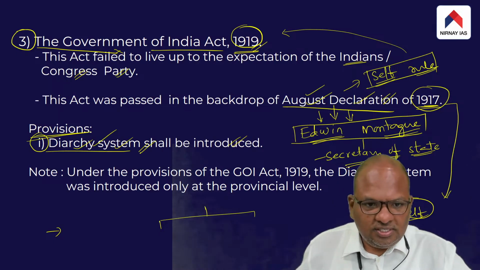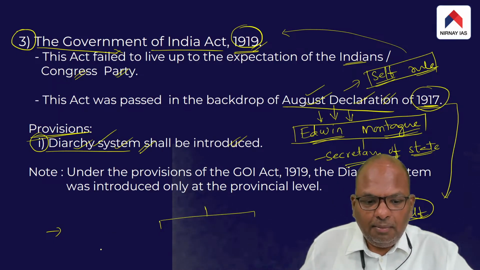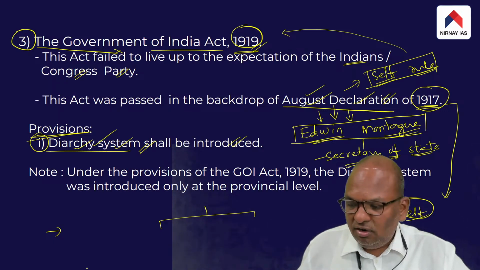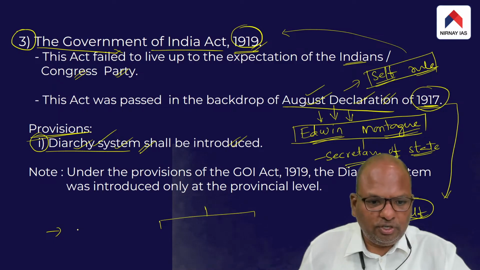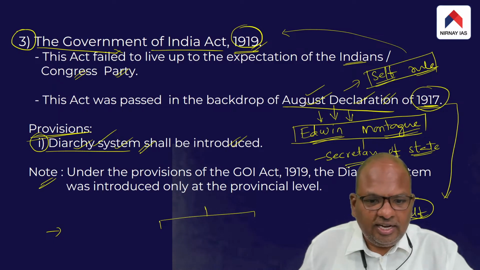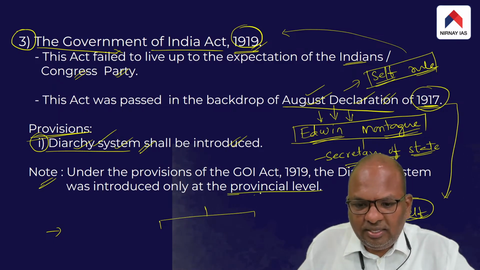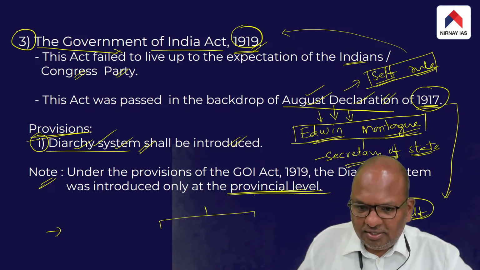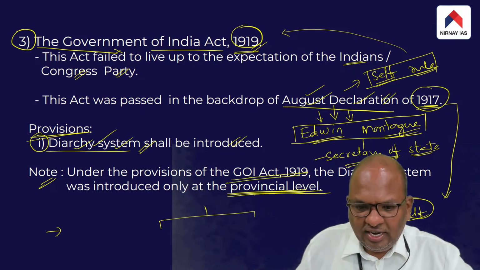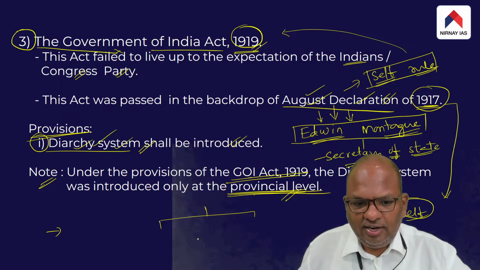So this Government of India Act 1919 became another important reason for the Congress Party to launch the non-cooperation movement. Note that this diarchy was introduced only at the provincial level and not at the central level.